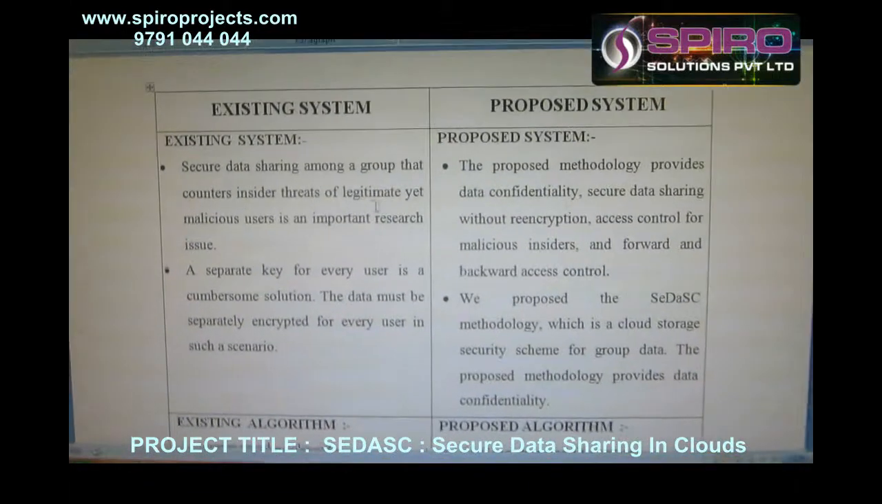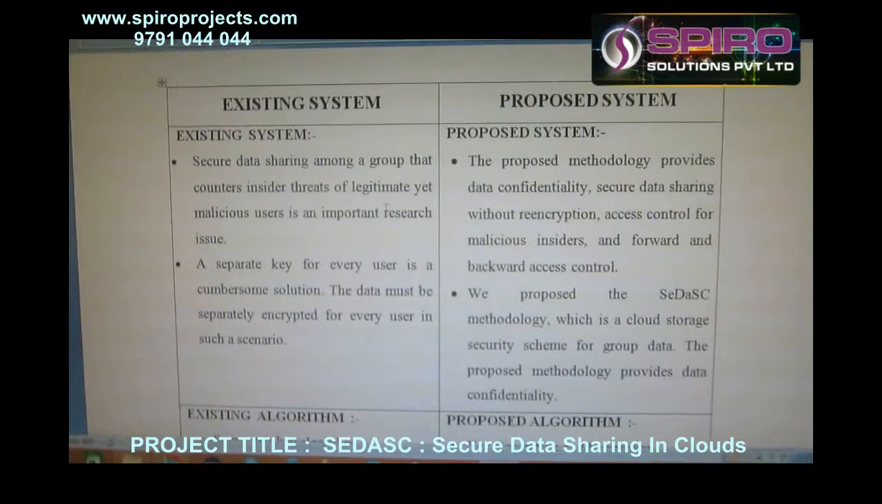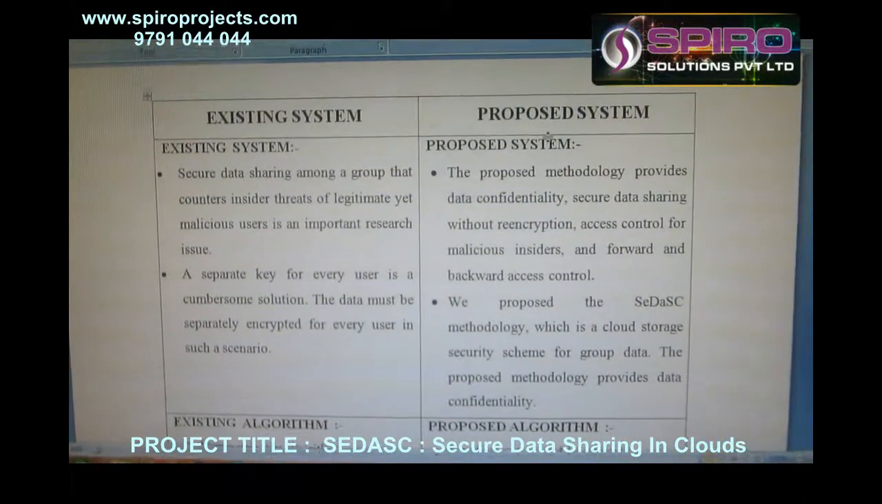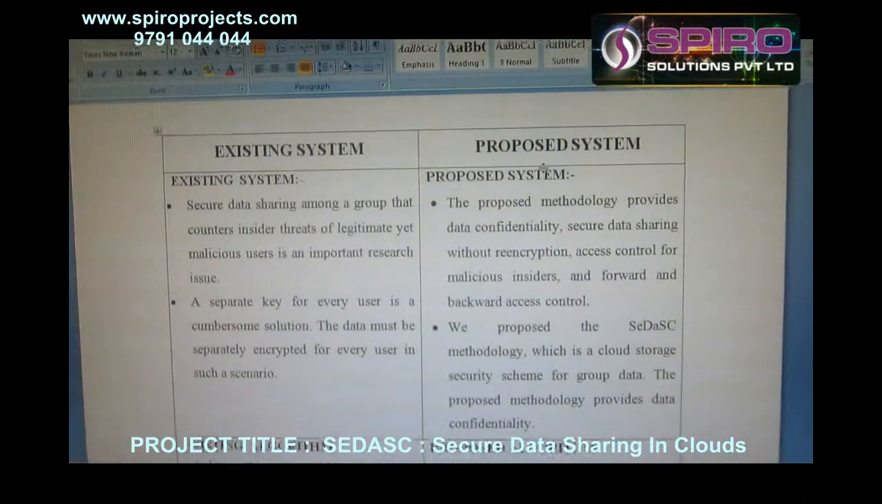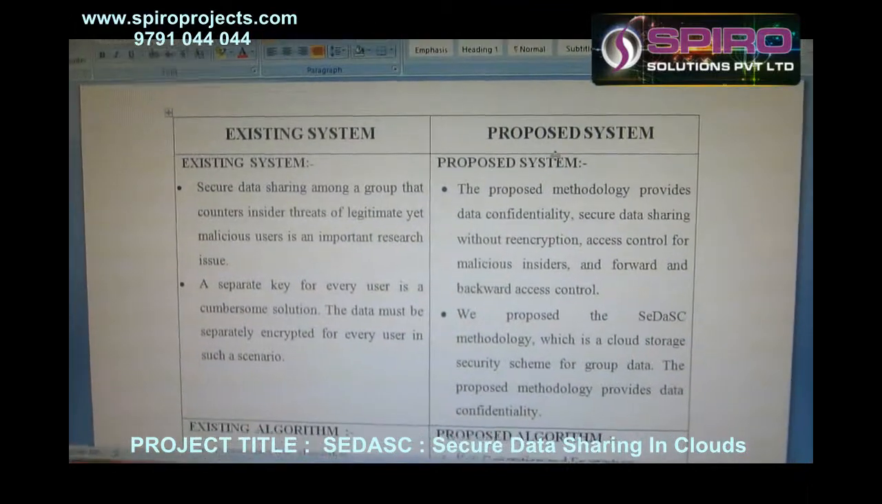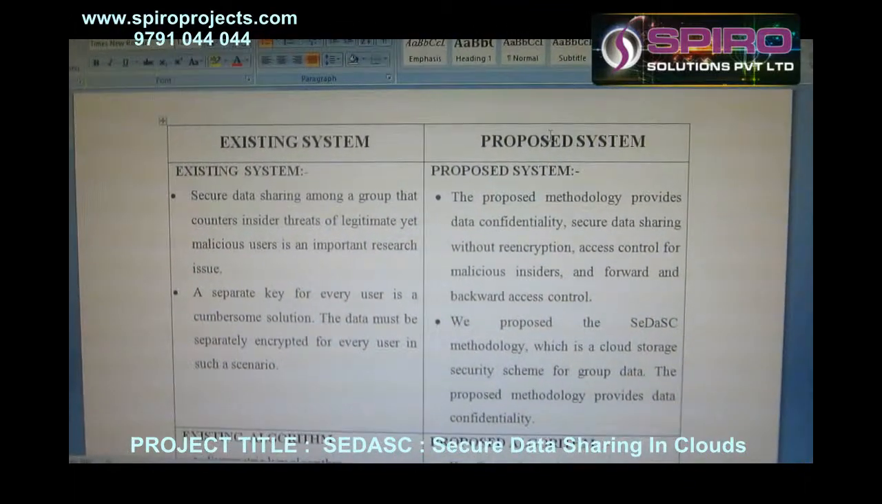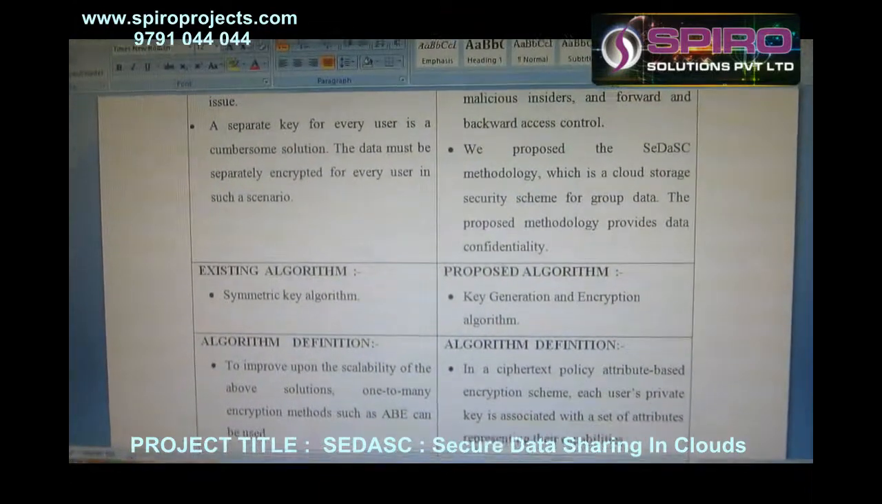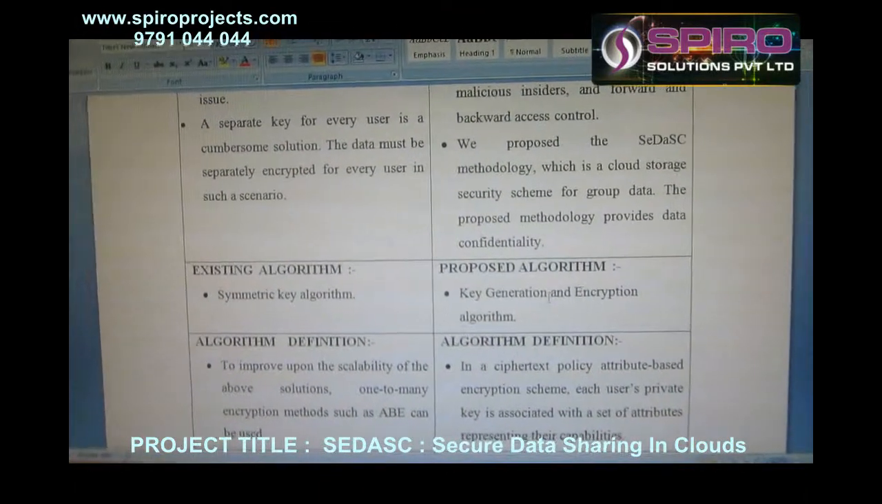So, existing system. In the existing system we are using a single key encryption. In the proposed system we are generating two types of key, one for file owners and another for users. This way our proposed system will be more secure. In existing we are using the symmetric key algorithm. In proposed we are using the key generation and encryption algorithm.